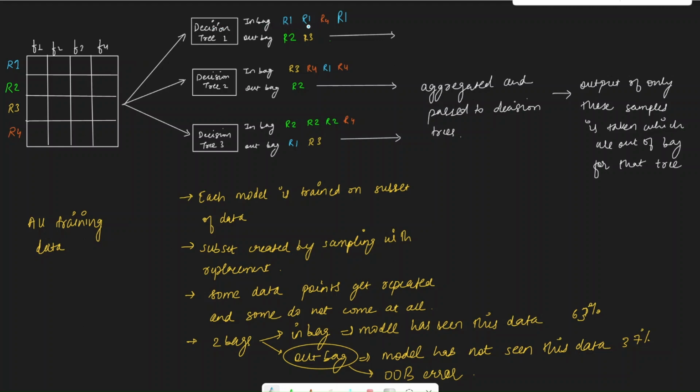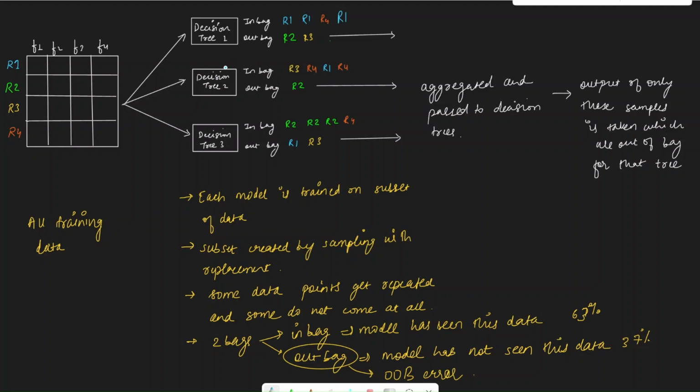So in bag, we have R1 and R4, and out of bag, which means what this model has not seen, is R2 and R3, because they existed in the training data but were not selected to train decision tree 1. So that's how these two bags get created, in bag and out of bag. Statistically speaking, about 63% of data goes in bag and 37% of data goes in the out of bag.